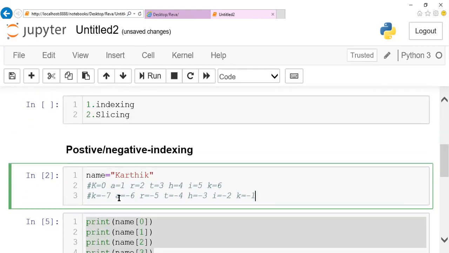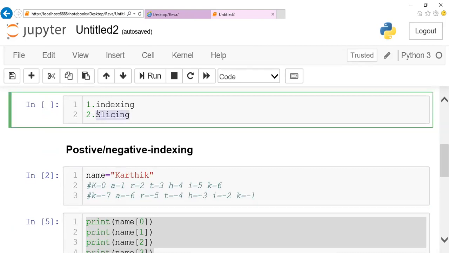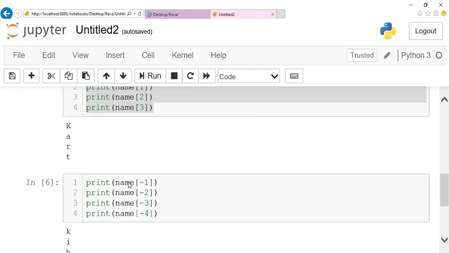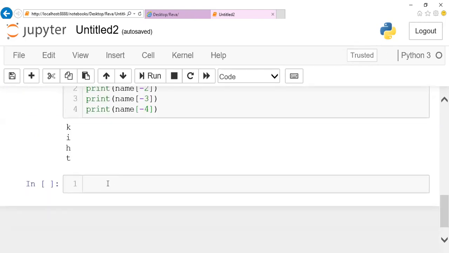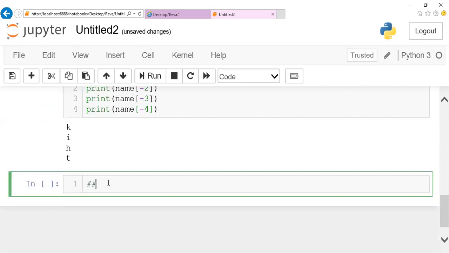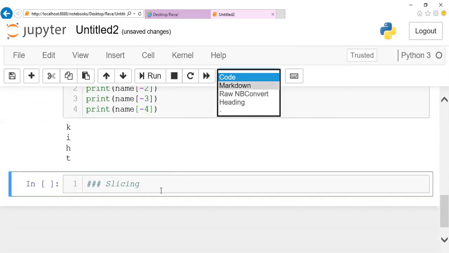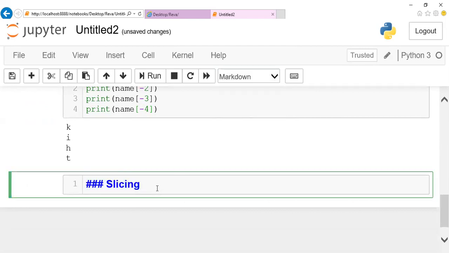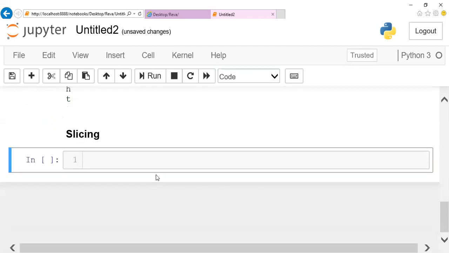In this we have seen two classifications: indexing done in positive approach, indexing done in negative approach. And next, what we're going to see here is the slicing concept. Slicing here is like cutting a string into a small piece, as whatever we want we can just slice it, like cutting fruits, right? Slicing apple or slicing mango. So we are cutting the fruit, slicing it. The same way we can cut a string as per our requirement.